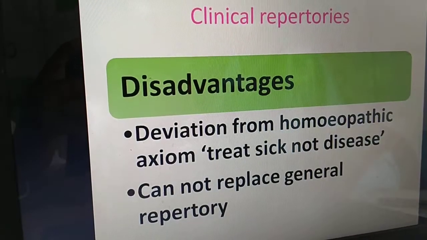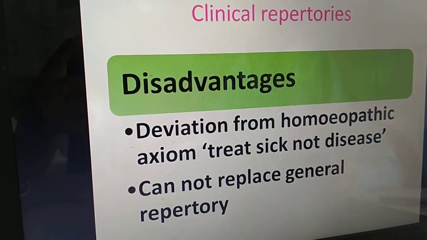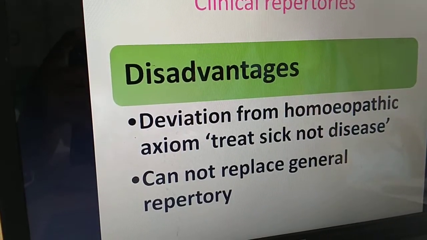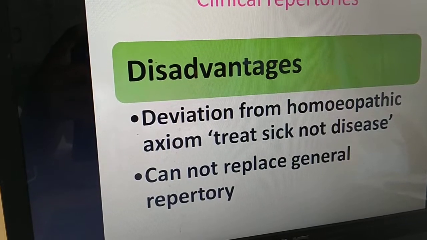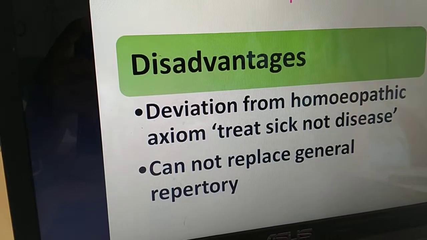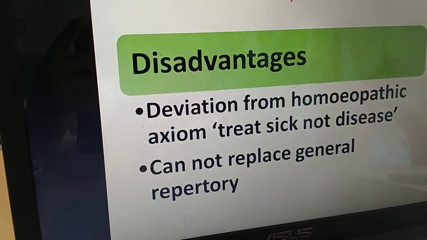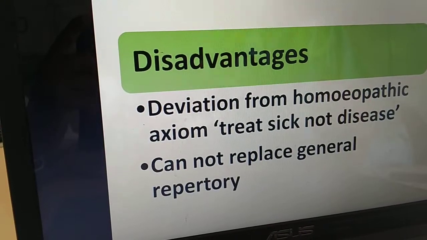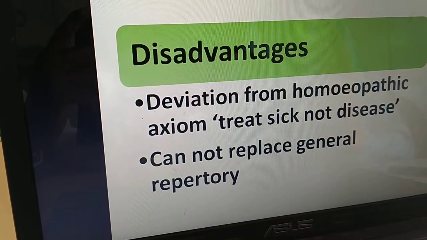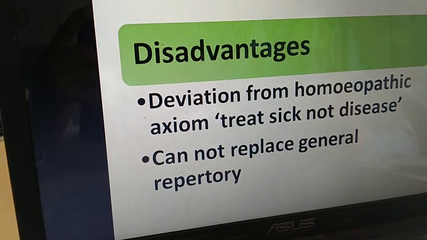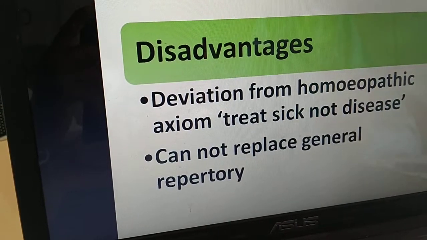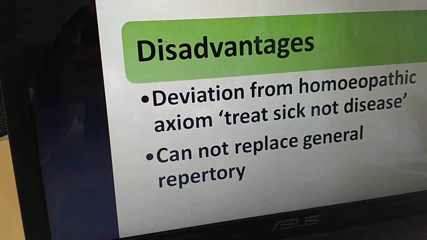Then what are the disadvantages? The main disadvantage is that they slightly deviate, or sometimes too much deviation occurs, from the main homeopathic principle: treat the sick, not the disease. Usually we advise, do not focus on the name of disease, do not focus on the symptom of disease, do not focus on the common symptom. Treat the individual as a whole, treat the sick as suggested by Kent. But when we use these clinical repertories, unknowingly we are deviating from this homeopathic principle, and sometimes we do the exact reverse: treat the disease and not the sick.